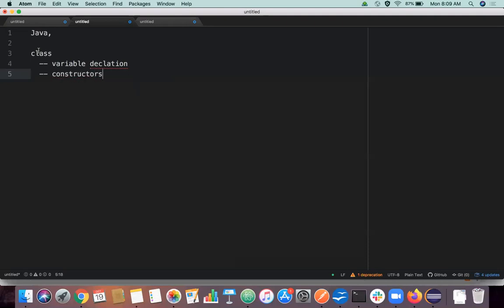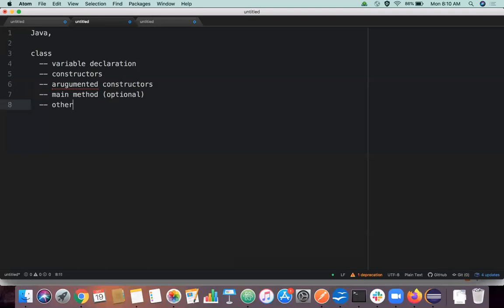We'll come to what these things are in detail shortly. And a class might contain an argumented constructor also. And a class may or may not have a main method, right? And it has some other methods which we write for some purposes, right?